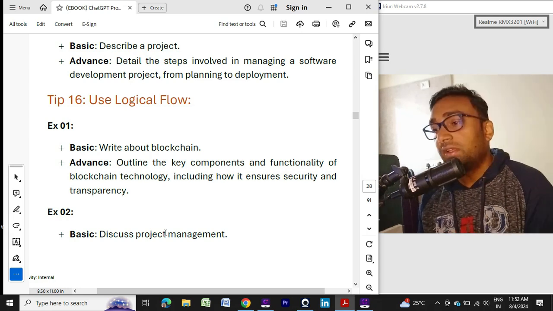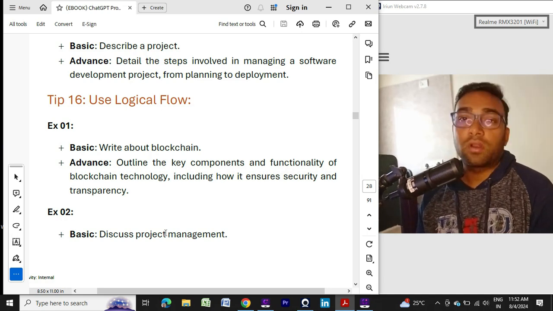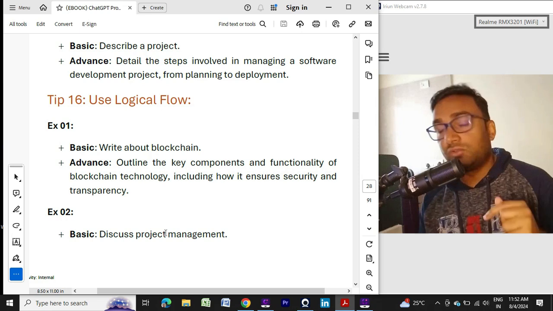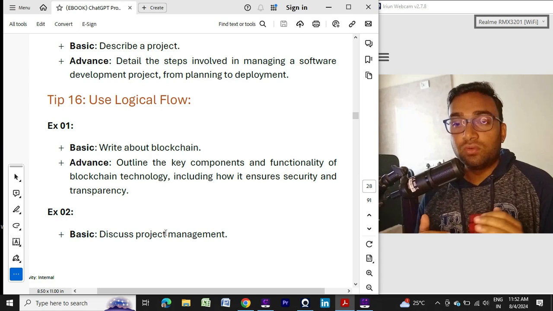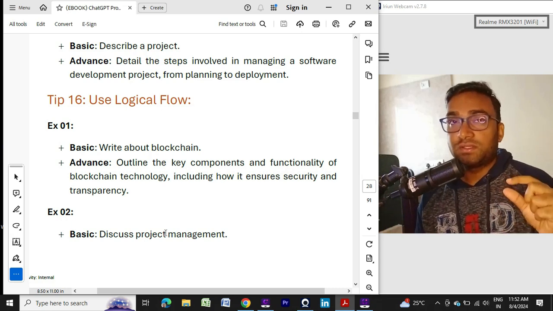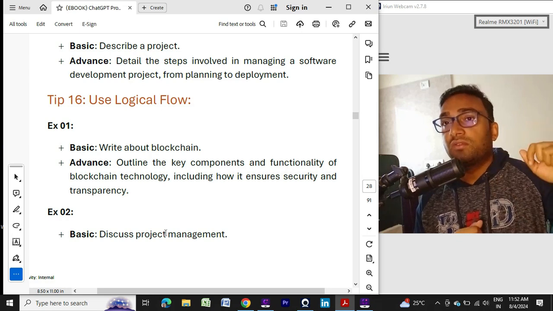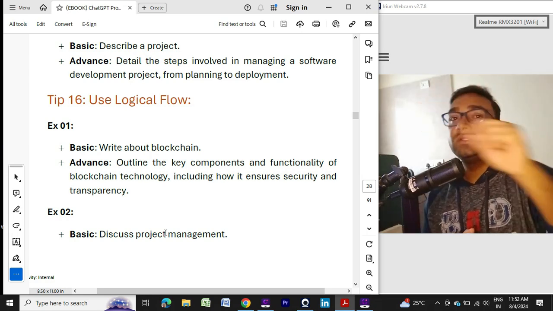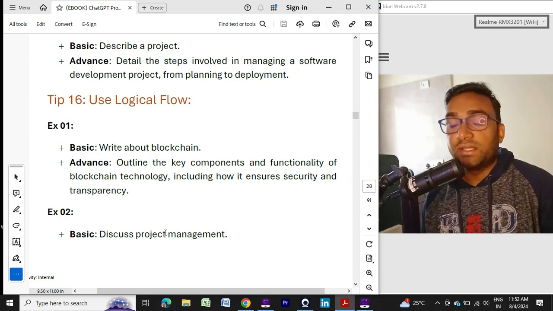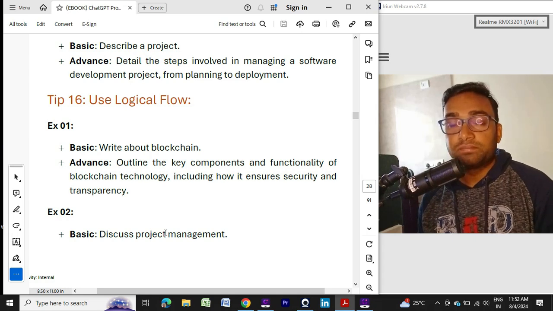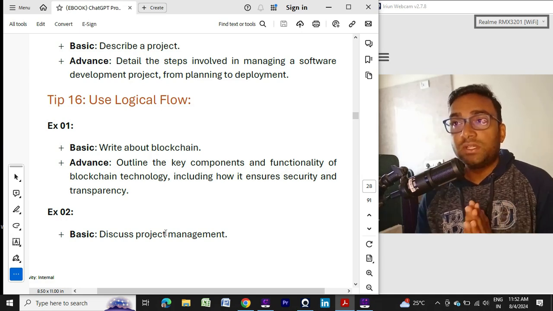Even if you ask ChatGPT, hey ChatGPT, create an ebook for me, 500 pages or 200 pages, it will not create it, because the first thing you need to do is break down the complex task into simple tasks. So first you outline the structure of the ebook. Please provide me the outline of this ebook. My subject is this, my topic is this, so it will provide the outline. Then you can do the rest of the things and spread it into 200, 400, or 500 pages as you like. But in that time you need to use some logical flow.